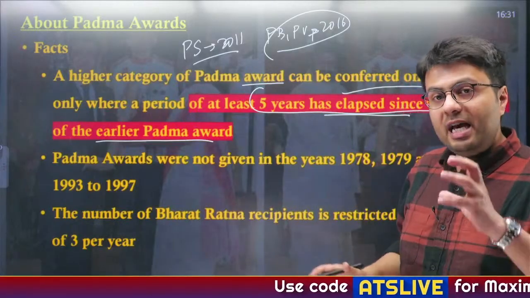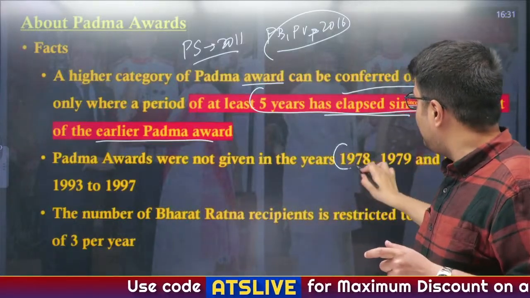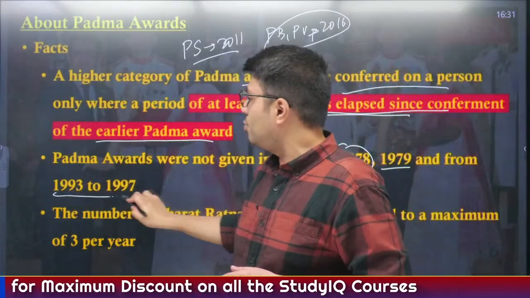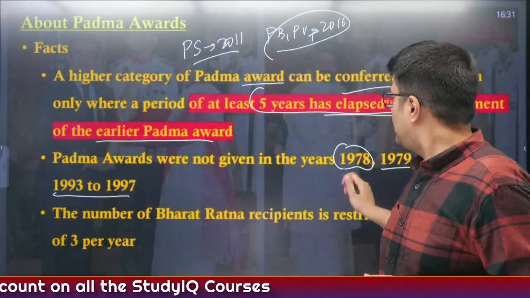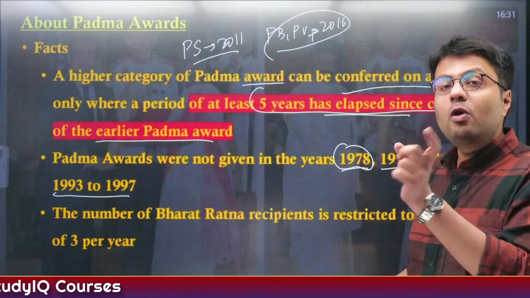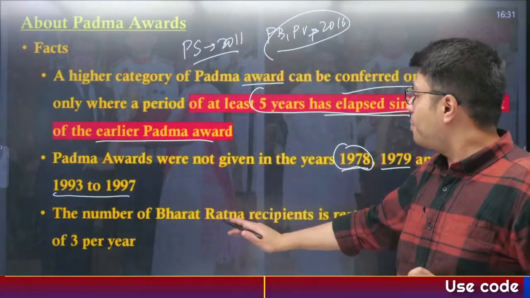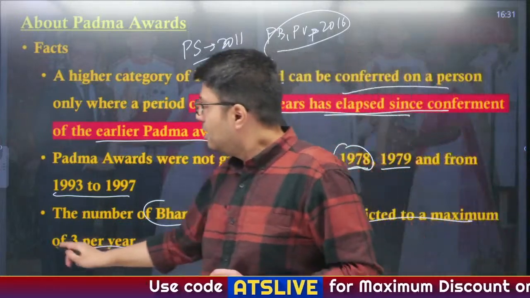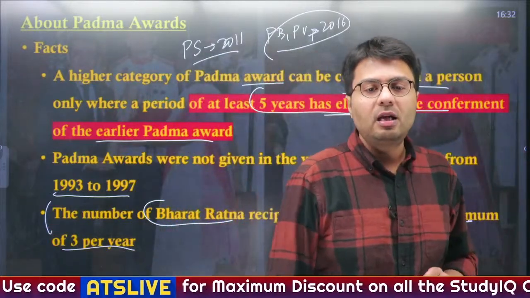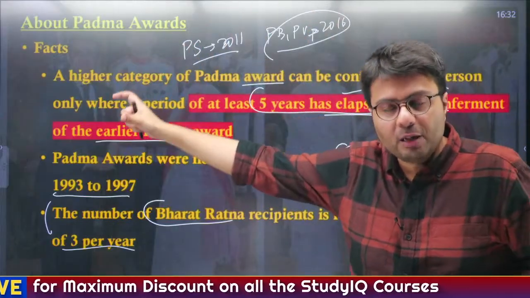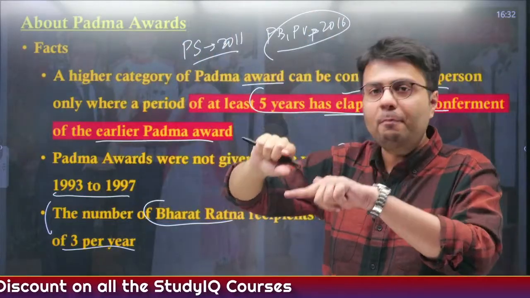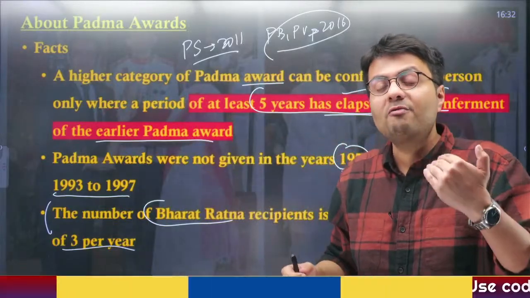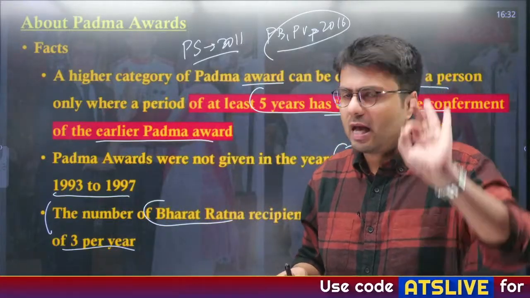Now Padma Awards are given every year, but were not given in the years 1978, 1979 and from 1993 to 97. So these were the years when the giving out of Padma Awards was paused. Now the number of Bharat Ratna recipients is restricted to a maximum of 3 per year. So this is the maximum amount of Bharat Ratna that you can give. And total amount of Padma awardees in a particular year, except people who have died and except people who are not Indian citizens, you can't give more than 120 Padma Awards every year. I hope you remember that.